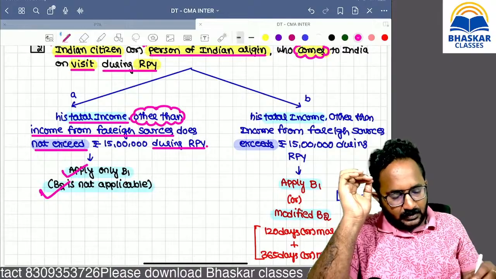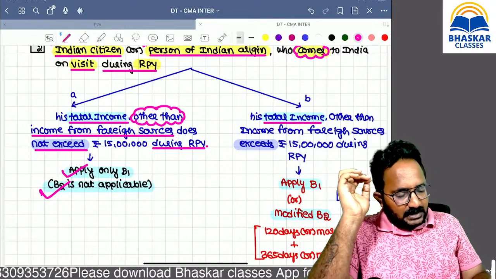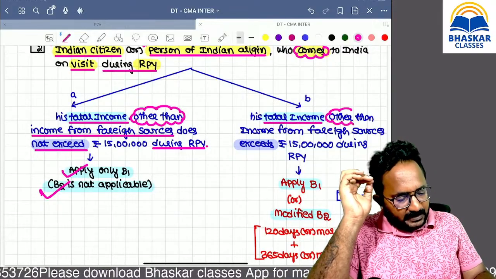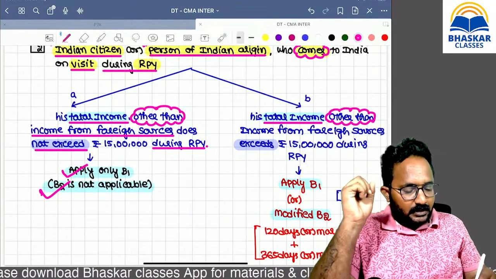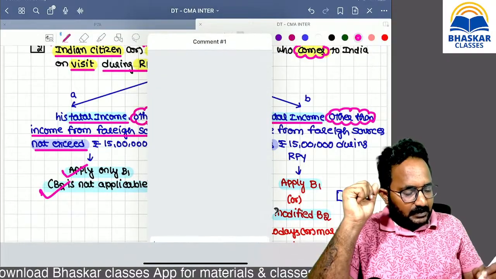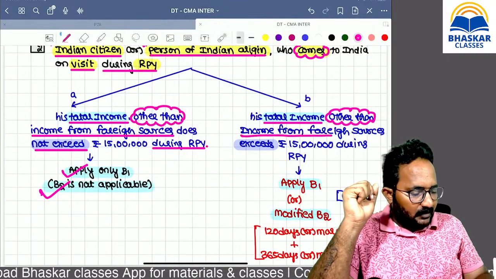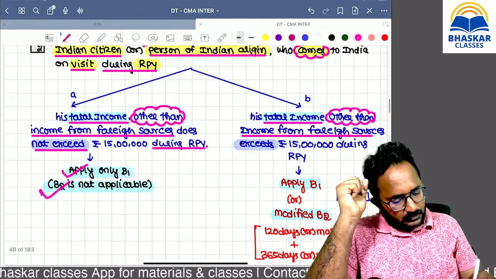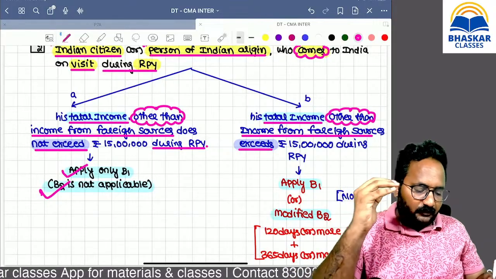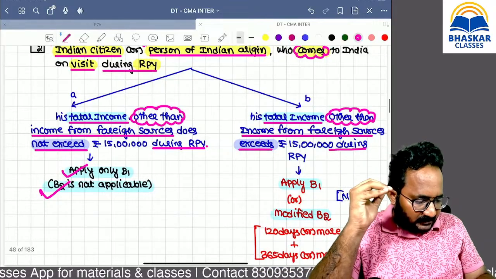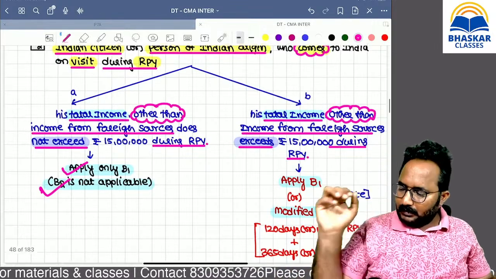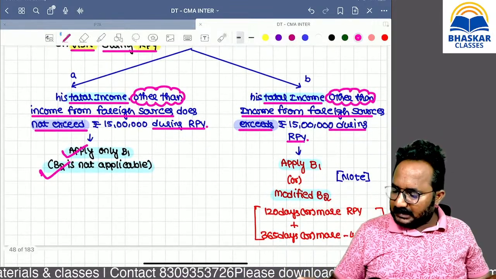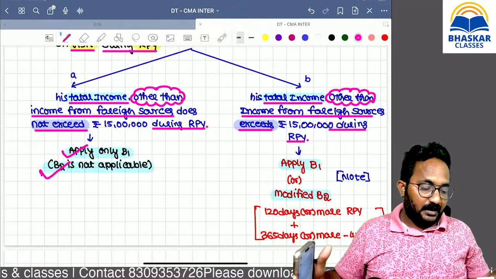Next case, if his total income other than income from foreign sources, please exclude the foreign sources related income from total income, and if you calculate it and it exceeds 15 lakh during the relevant previous year, then what we have to do?